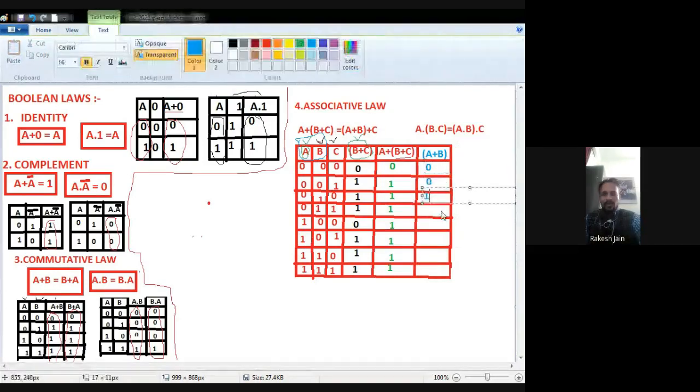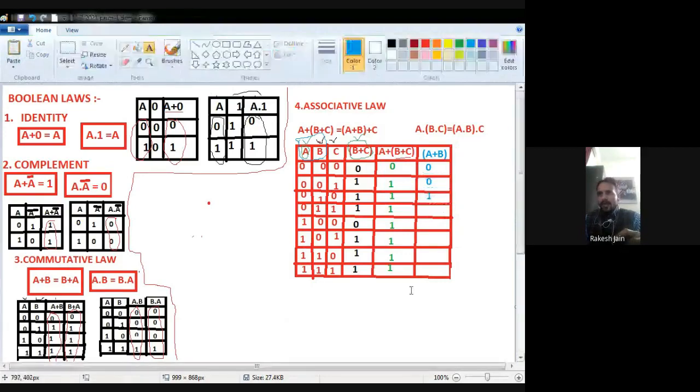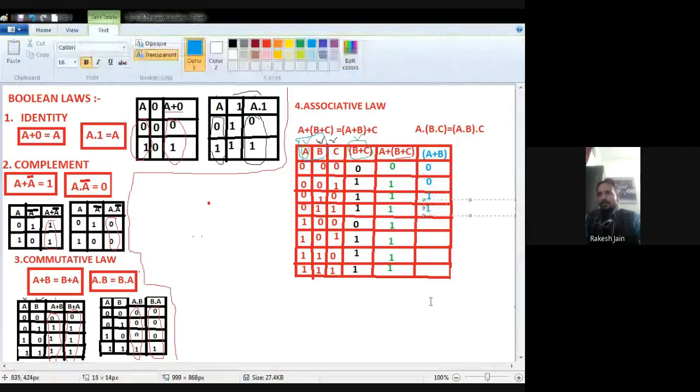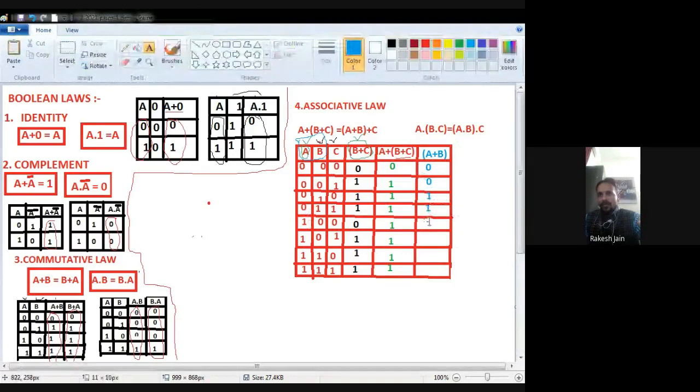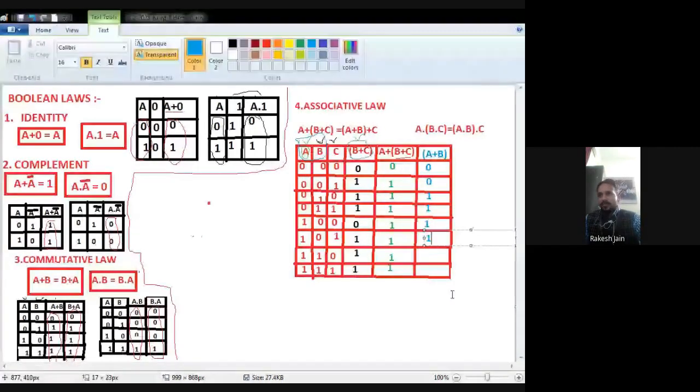A is 1 but B plus C is 0, again I find a 1 here, so 1. A is 1 and B plus C is also 1, because 1 I find, I again put 1. A is 1, B plus C is 1, because again I find 1, that's why 1. A is 1, B plus C is 1, again I find a 1, so the result is 1. Okay, so this will be your LHS side, A plus B plus C.